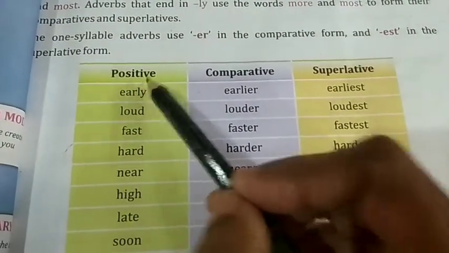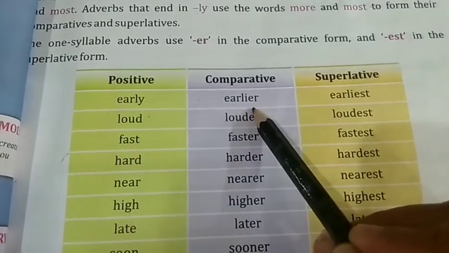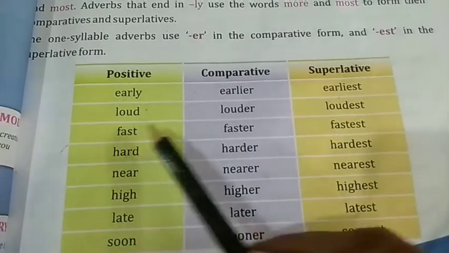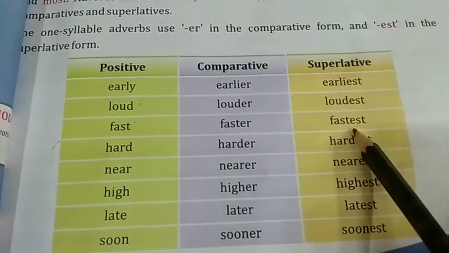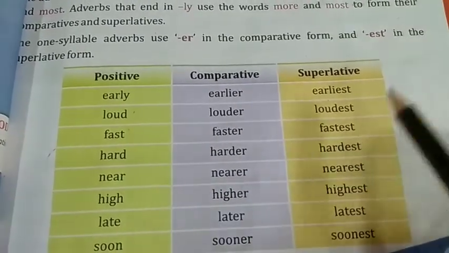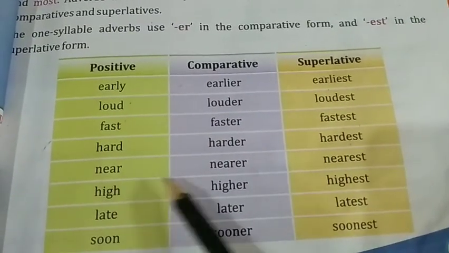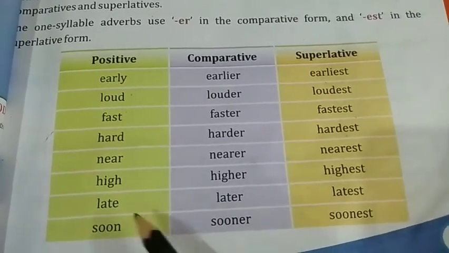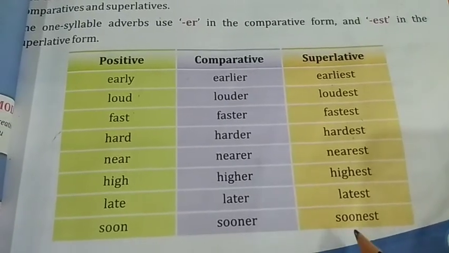See children, in positive degree, comparative degree and superlative degree. Early, in comparative it will become earlier and in superlative earliest. Loud, louder, loudest. Fast, faster, fastest. You have to add ER in comparative and EST in superlative. Hard, harder, hardest. Near, nearer, nearest. High, higher, highest. Late, later, latest. Soon, sooner, soonest.